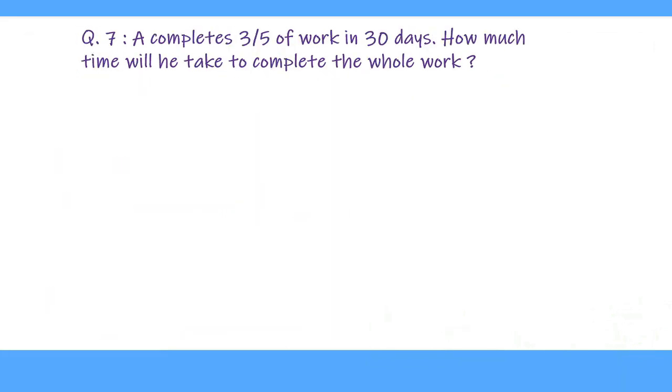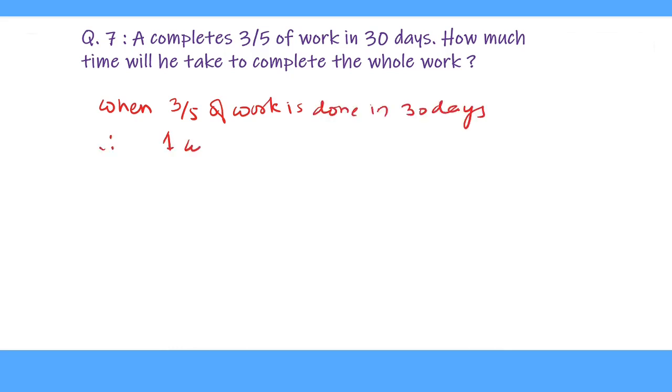We are going to solve questions based on fraction of work. Our question is, A completes 3 upon 5 of work in 30 days. How much time will he take to complete the whole work? So we solve like this. When 3 upon 5 of work is done in 30 days, therefore one work is equal to 30 multiplied by 1 upon 3 upon 5.